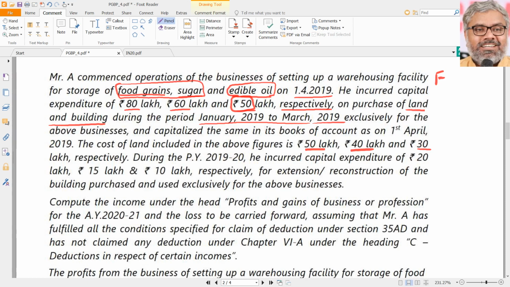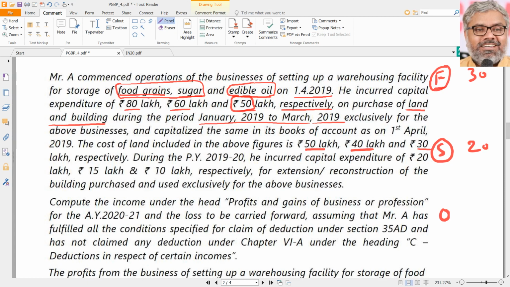Food grains business, let us take it as sugar business and oil business, let us say. So for the food grains business, 80 was land and building, included in that was 50 lakhs land. So that means building is only how much for the food grains business? That is only 30 lakhs. For the sugar business, land and building 60 lakhs, included in that is 40 lakhs land. Naturally 20 lakhs is only building.